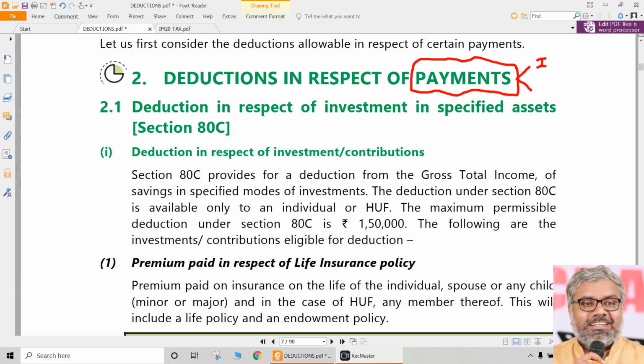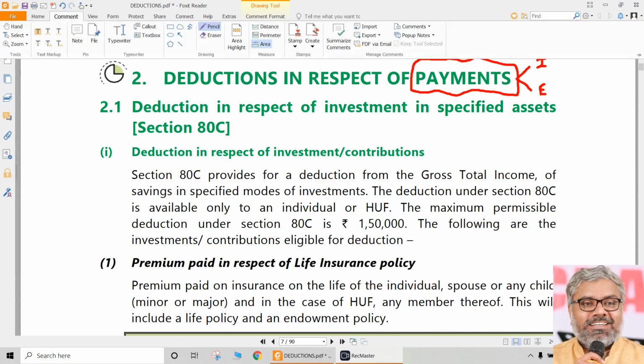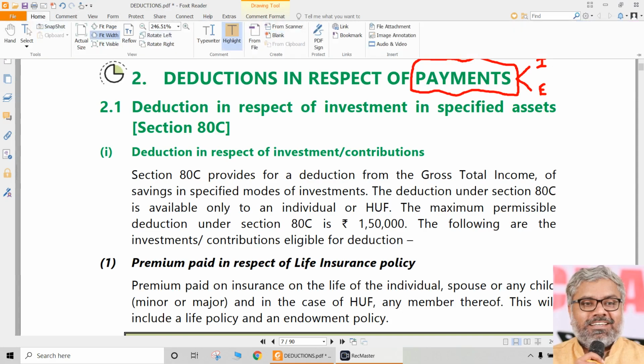Depending upon the conditions that the SSE satisfies, the SSE may be eligible for certain deductions. So this category is called deductions in respect of certain payments. First, let us look at that.